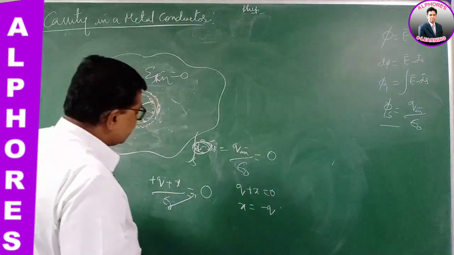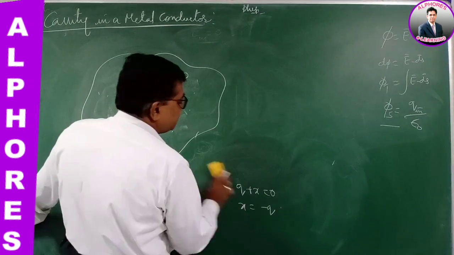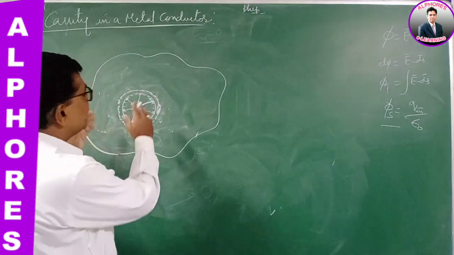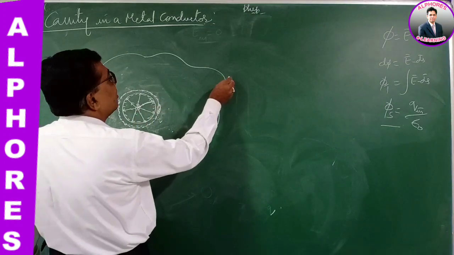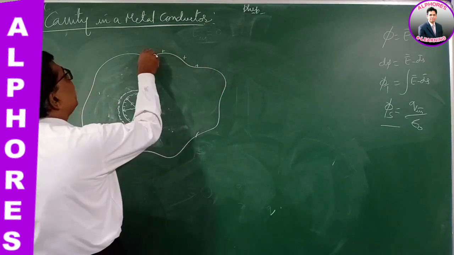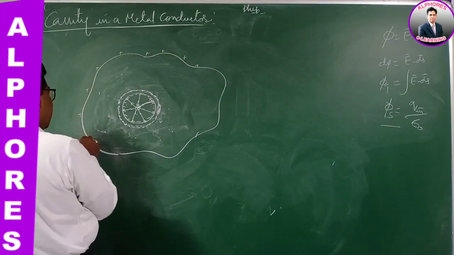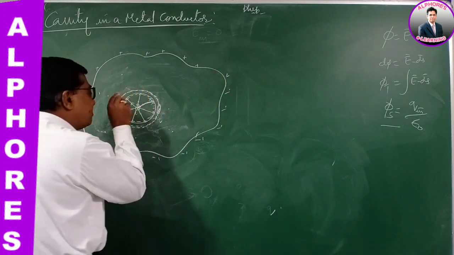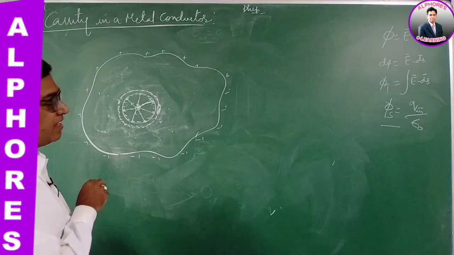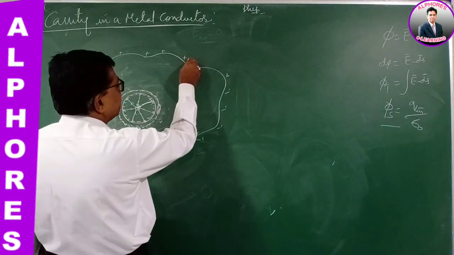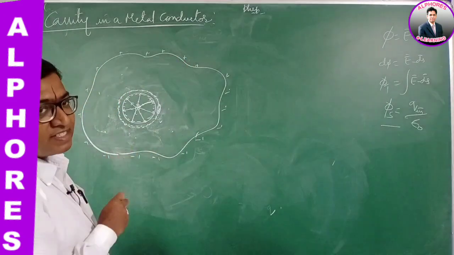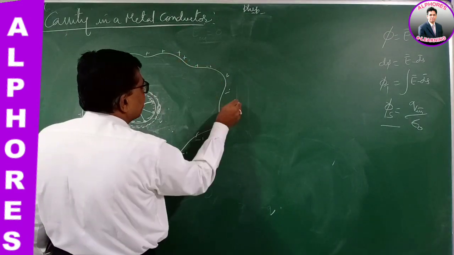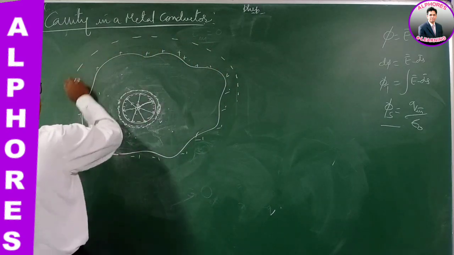Now what happens on the surface? Because of this, what happens on the surface of the conductor? Now when you come to the surface of the conductor here, an equal amount of positive charge appears on the surface of the conductor. Whatever charge that you have placed at the cavity, then equal charge is produced on the surface. How can you prove that there is equal charge produced on the surface of the conductor? Imagine a Gaussian surface.